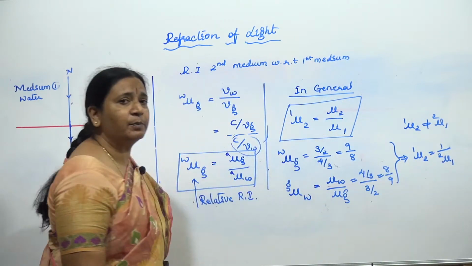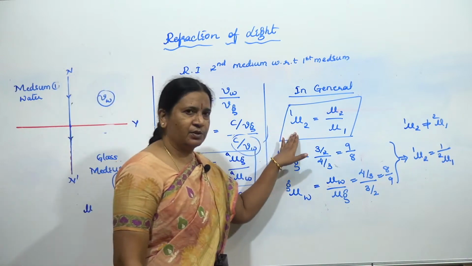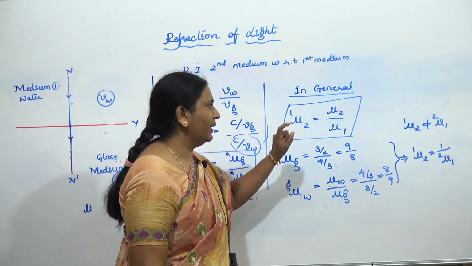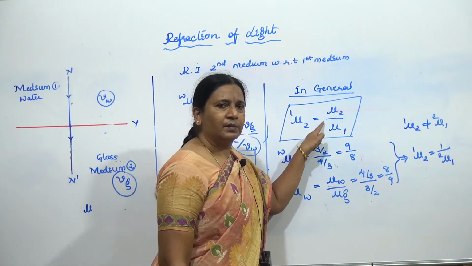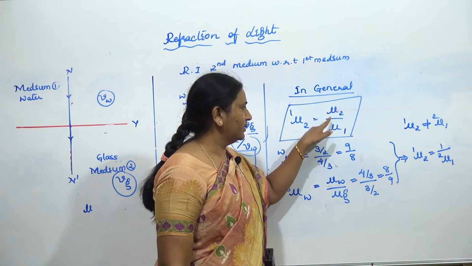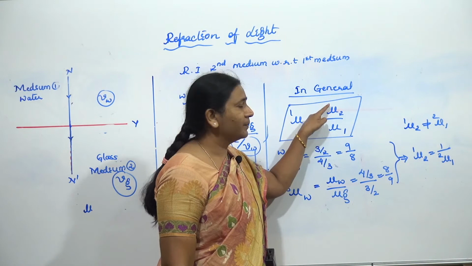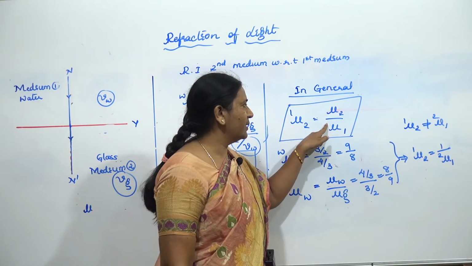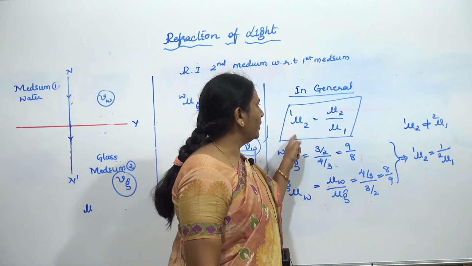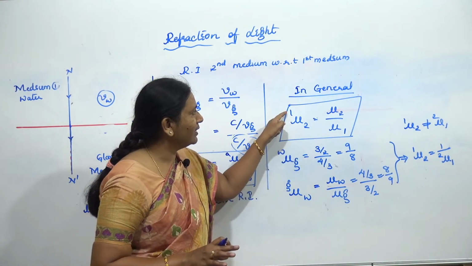So remember every point. This is our general equation. When I write it without any superscript, that indicates the first medium is air or vacuum, and this is known as the absolute refractive index. When I say relative refractive index, the first medium should not be air or vacuum.